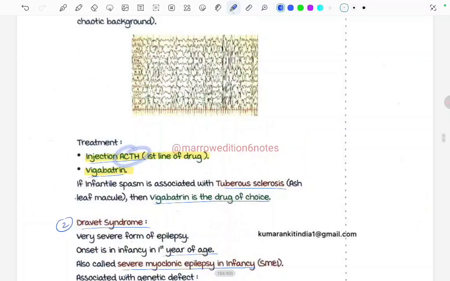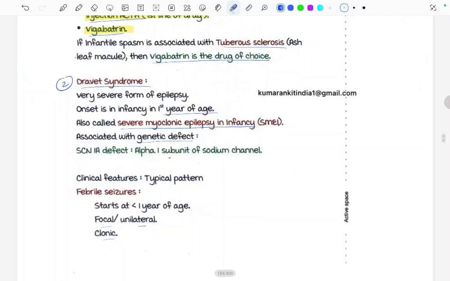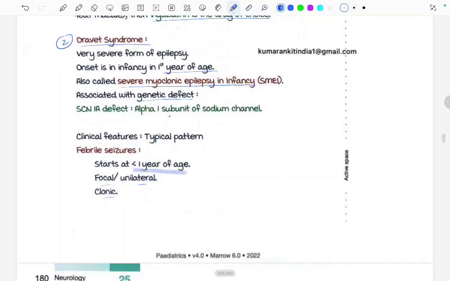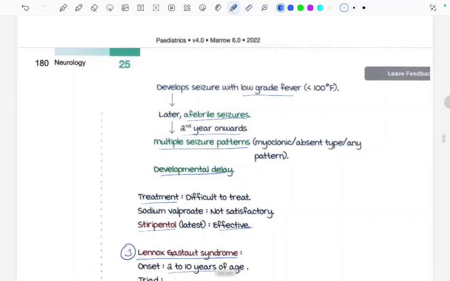Now coming to the Dravet syndrome, a very severe form of epilepsy, also called the severe myoclonic epilepsy in infancy. There is a certain genetic defect associated with it, that is SCN1A defect. And clinical features, it has a very typical pattern that it starts as a febrile seizure, starts at less than 1 year of age. What is the pattern? Febrile seizure occurs in low grade fever also. Then later it develops to afebrile seizure. Second year onwards, there will be multiple seizure patterns, and ultimately there will be developmental delay. This Dravet syndrome is difficult to treat, and sodium valproate does not give satisfactory results. Stiripentol is effective.